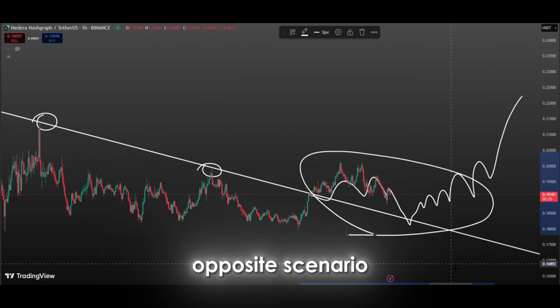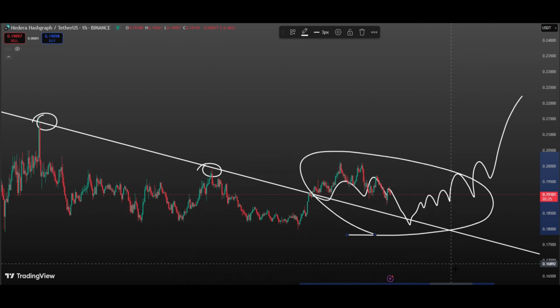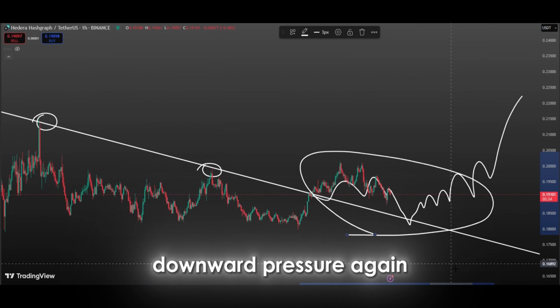However, in the opposite scenario, if the price falls below the broken trend line and stays there, the bullish scenario may lose its validity, and the market could come under downward pressure again.